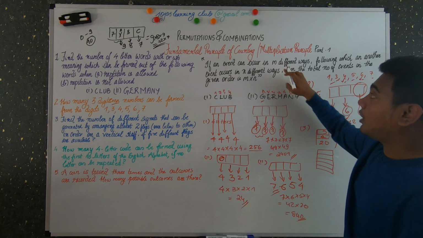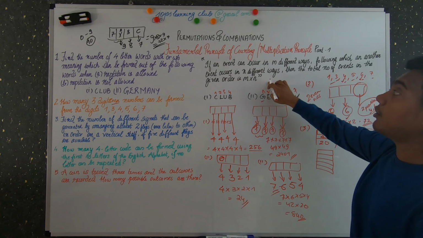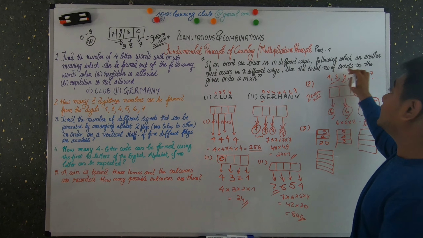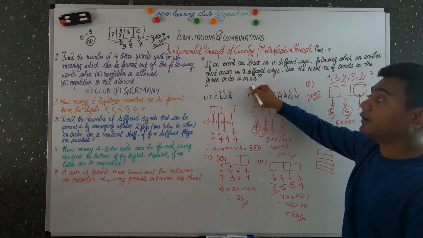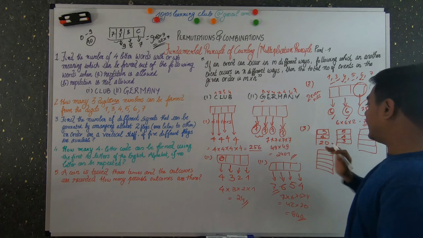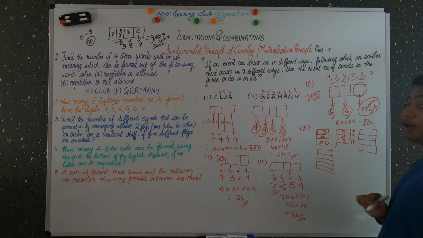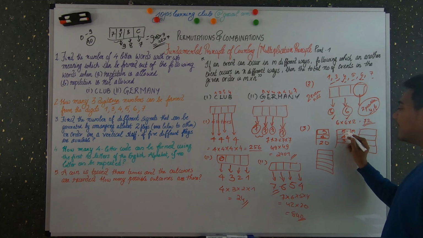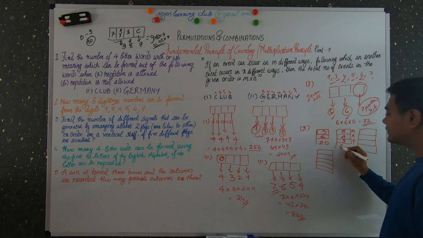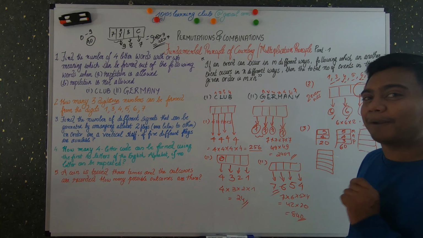If an event can occur in m different ways, following which another event can occur in n different ways, then the total number of events in the given order is m into n. Similarly, we have 3 events here, m, n, p. So what do you do? m into n into p, that is 5 into 4 into 3, that is 60. This is how you find using the multiplication principle.